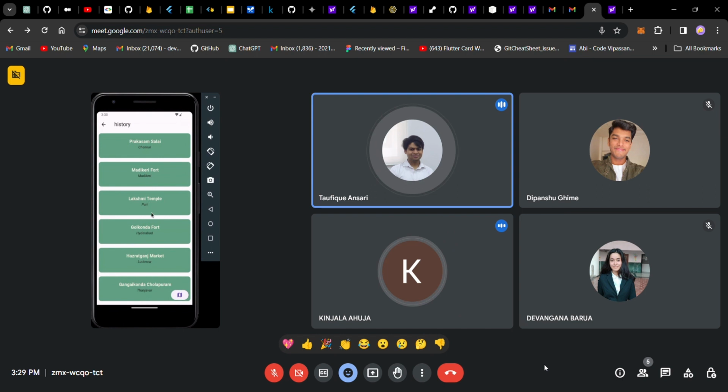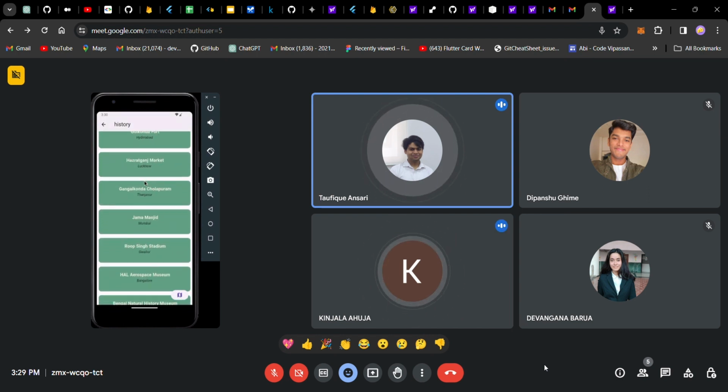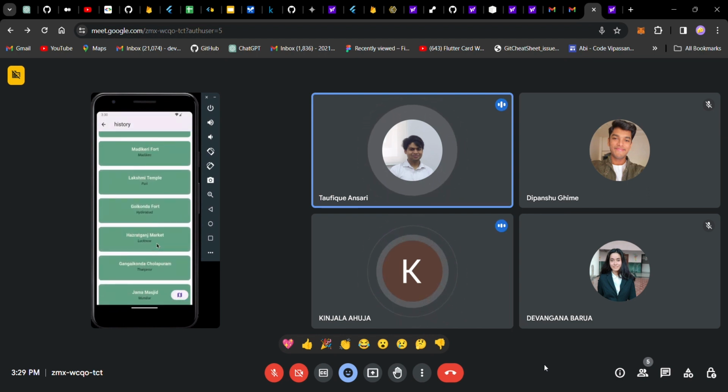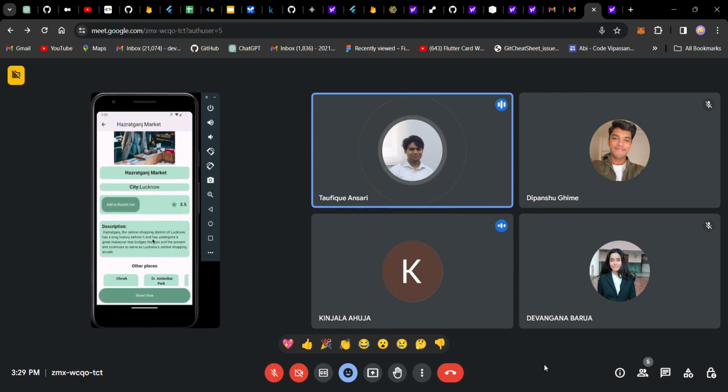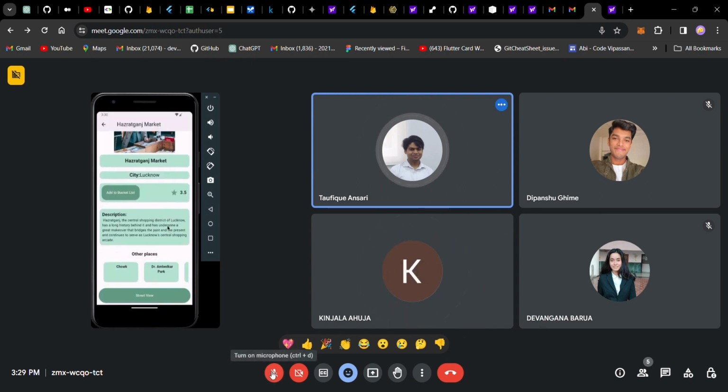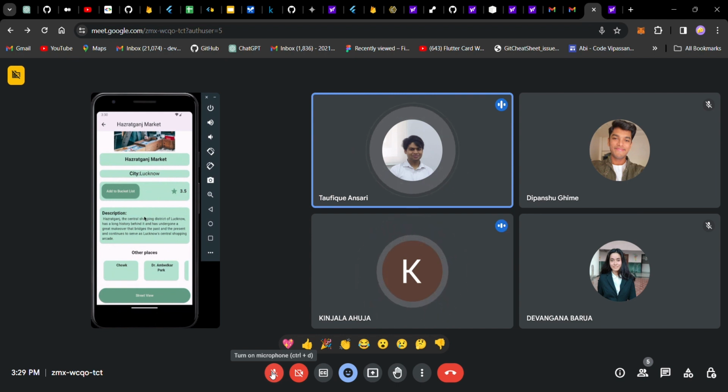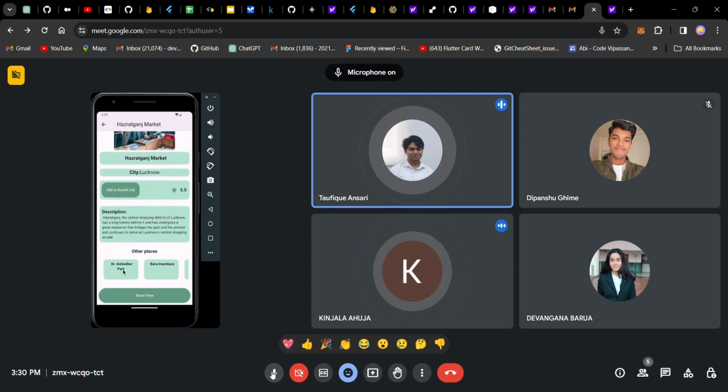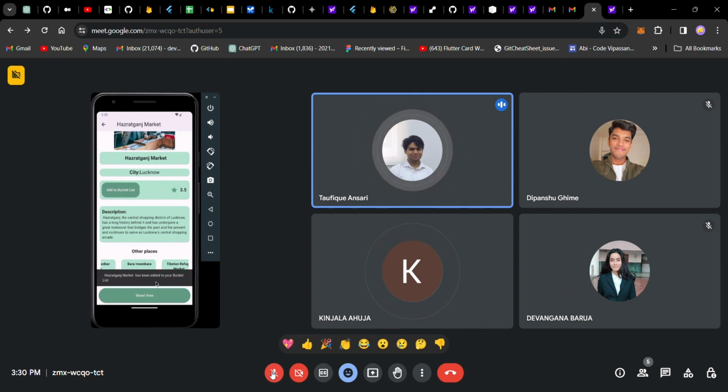Now let's see, say, history. You might have heard of places which store historical information or historical value. So let's say a particular place called Hazrat. Here you can see we have various options like description. We can even rate the place if we have visited. Description, city, name, as well as a feature of adding to the bucket list.